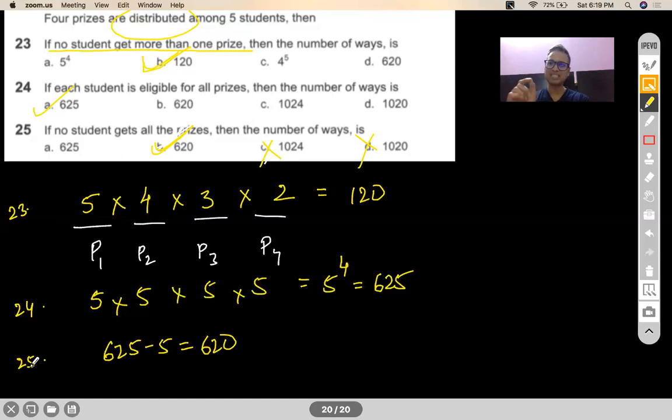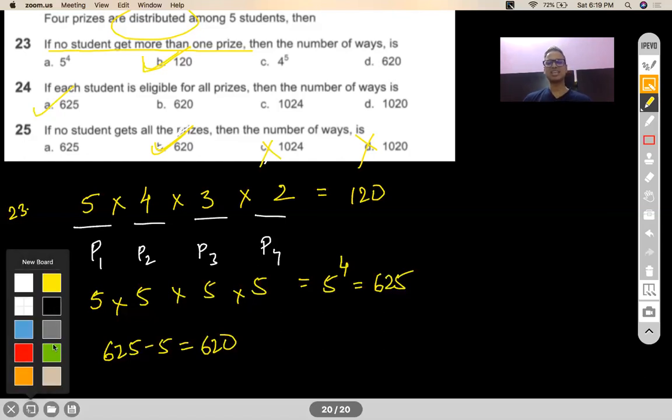So that one such case that a particular student doesn't get all the prizes is null and void. But what if 1 and 2 are paired up? Are you getting the point? So that will create undercounting. Okay. This is very critical, guys. I mean, we have to think through in order to get the right answer. Let's take another question.